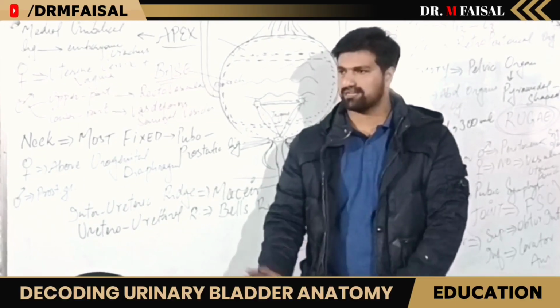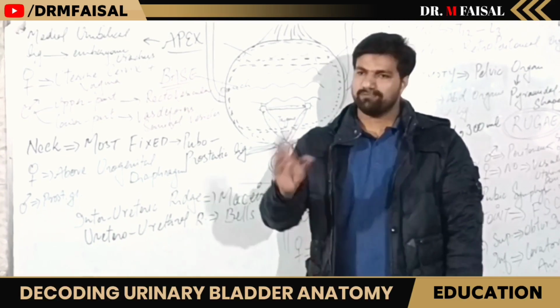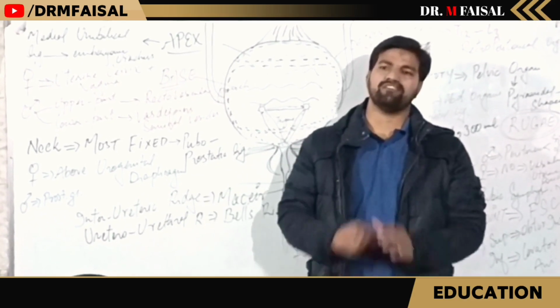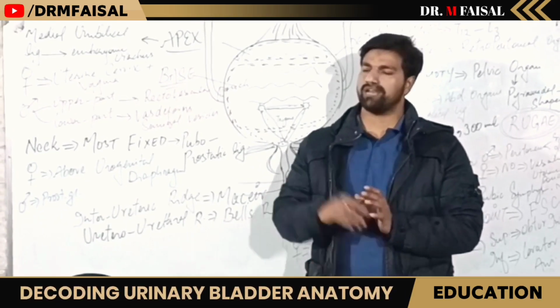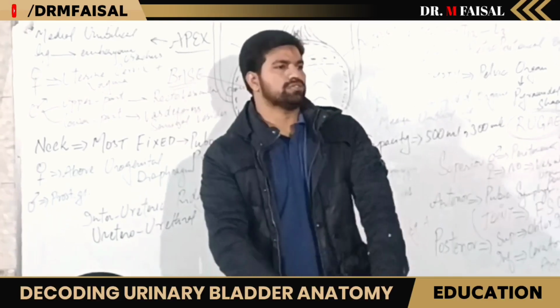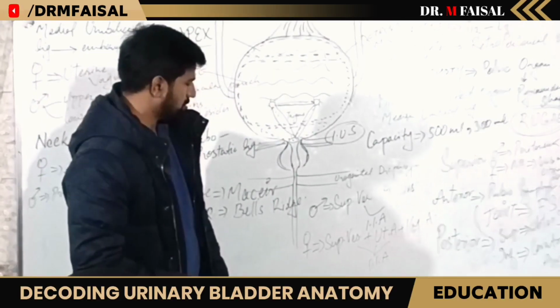If our floor becomes a little weak, we will all fall down, right? So if there is any problem with the levator ani muscles or any nerve which is innervating the levator ani muscle, you will have a vaginal prolapse or rectal prolapse, or all the pelvic organs will come outside of your body. So the levator ani muscle makes the pelvic floor.